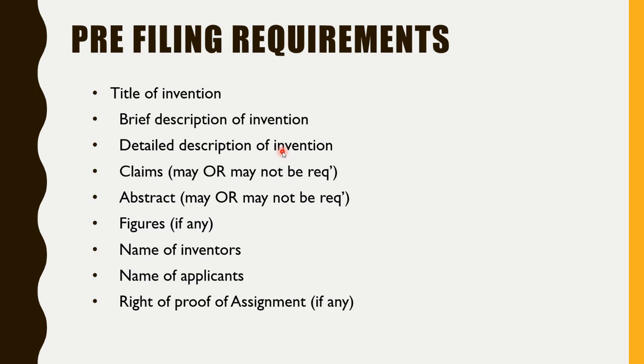Then abstract: whenever you are filing for the provisional, an abstract is not required. For complete, an abstract is required. Then figures, that means sketches or diagrams, line diagrams, name of the inventors and name of applicants, and proof of assignment. It means if you are going with some patent attorney or agent, you need to provide a proof of assignment. One more thing you need to focus on here is the name of inventor and the name of applicant. The name of inventor is the person who has invented that innovation or invention, while the name of applicant is the person who has applied for the patent.